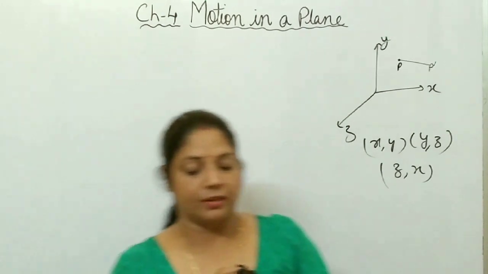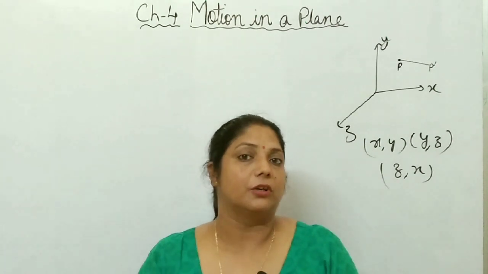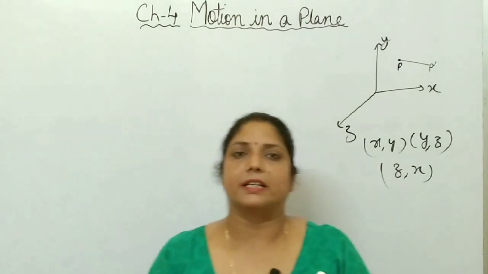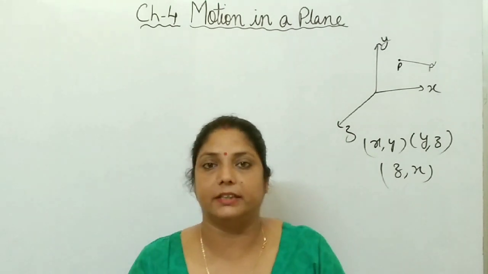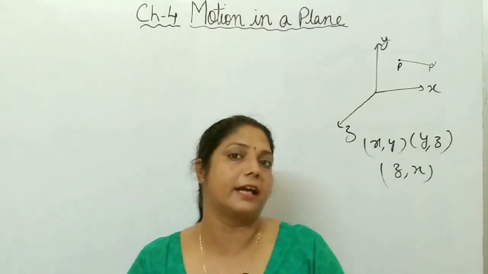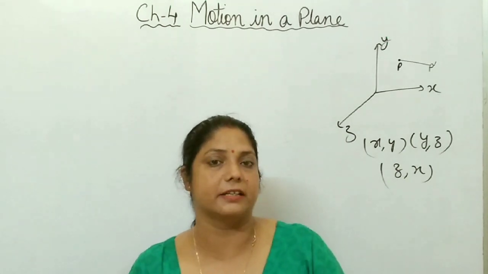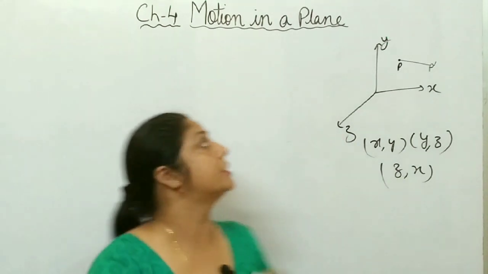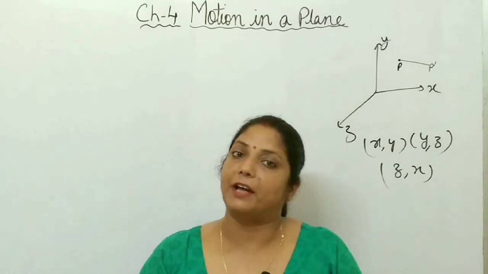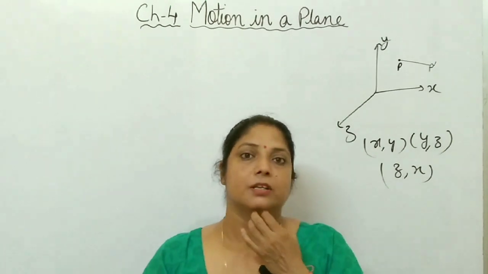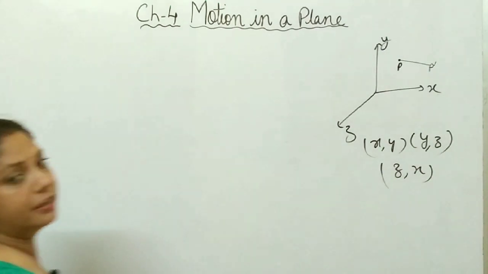So in this chapter, motion in a plane, the first most important topic is vectors, because here direction is required. We will discuss different types of physical quantities like scalar and vector quantity, what are their types, what are different properties of vectors, right? How you add two vectors, how you subtract two vectors, multiplication, division of vectors. After that, the best example of motion in a plane is projectile motion. That is a very important topic. In 5 marks questions, it generally comes, right? So we will cover all these topics one by one. Let us start the quick revision of this chapter, motion in a plane, okay?